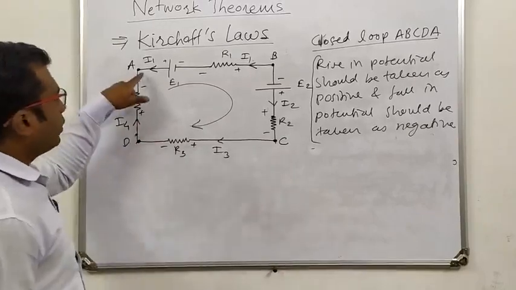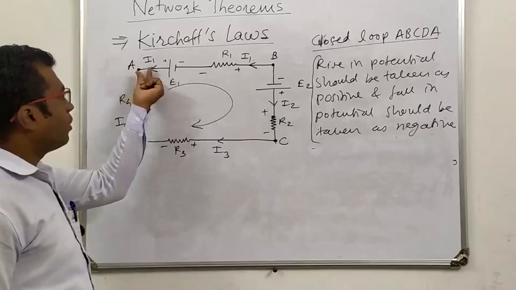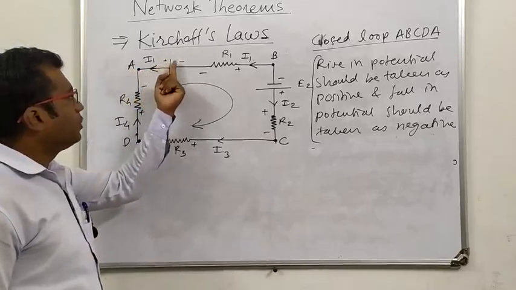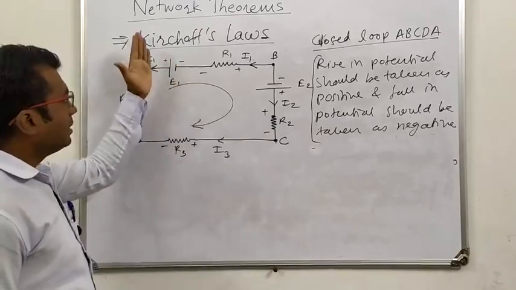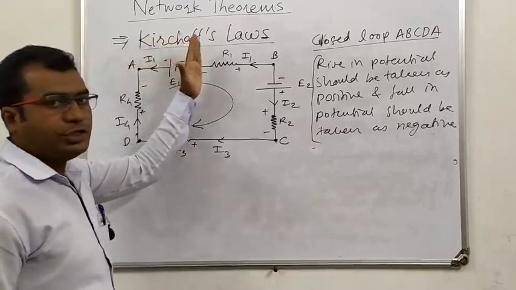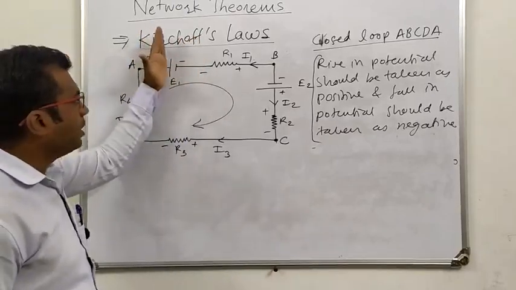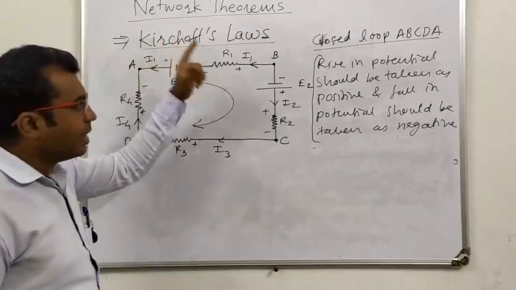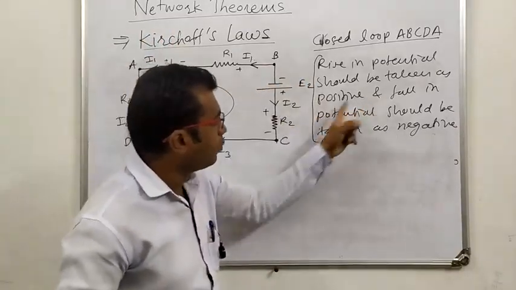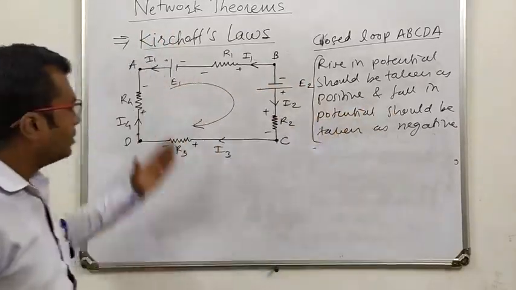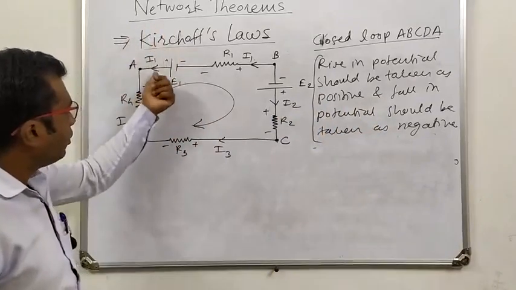Now when we move from point A to point B, it means that we move from the positive terminal of the battery to the negative terminal of the battery, so there is a fall in potential. There is a fall in voltage, there is a fall in potential. And this tells us that fall in potential should be taken as negative. Here is the fall in potential.